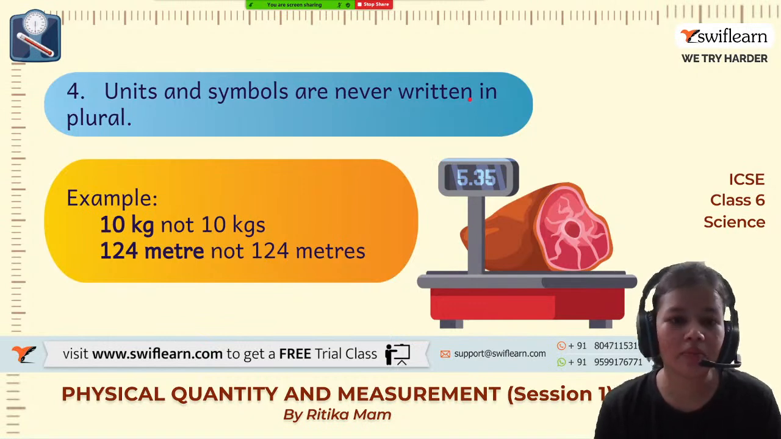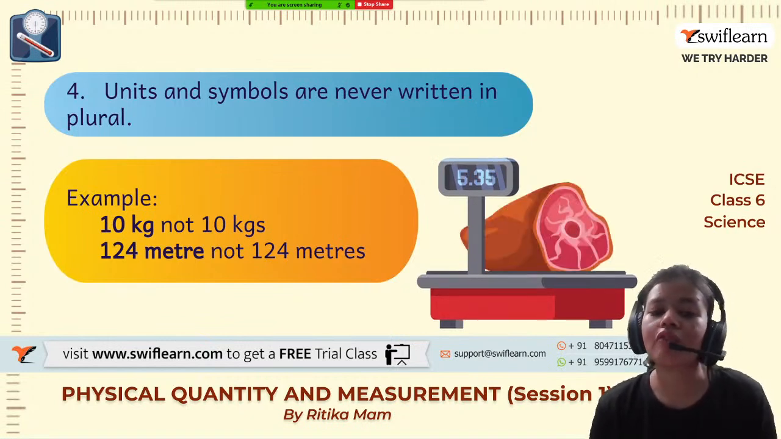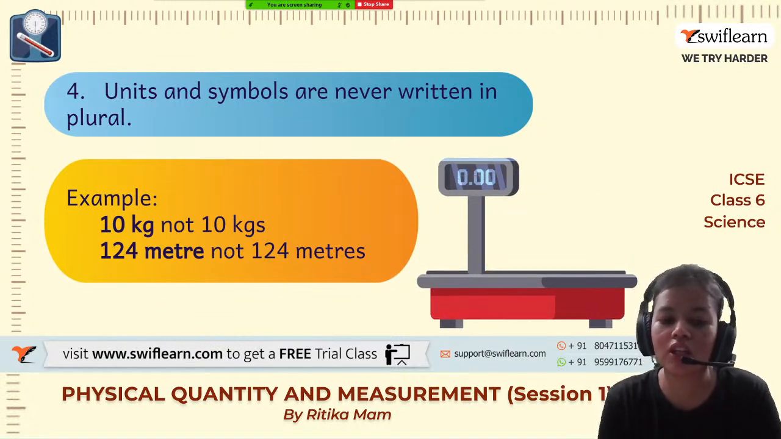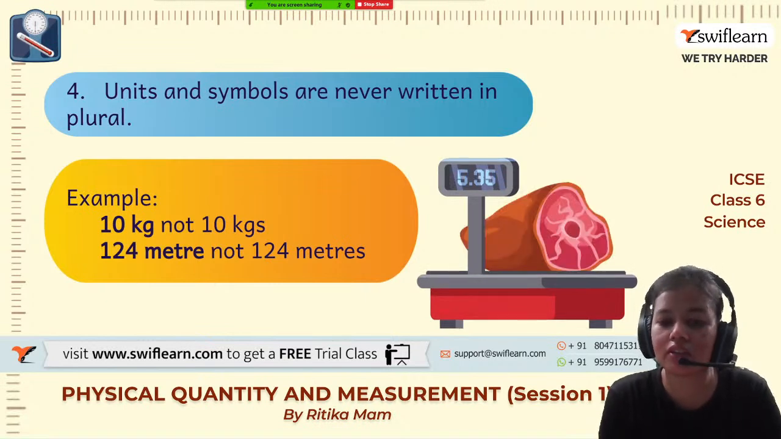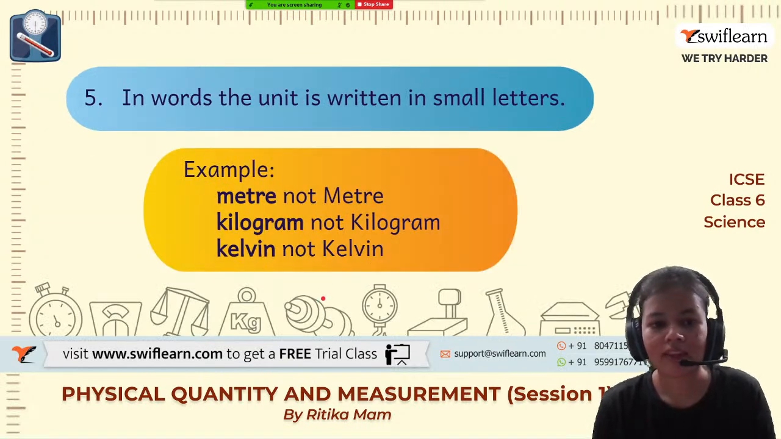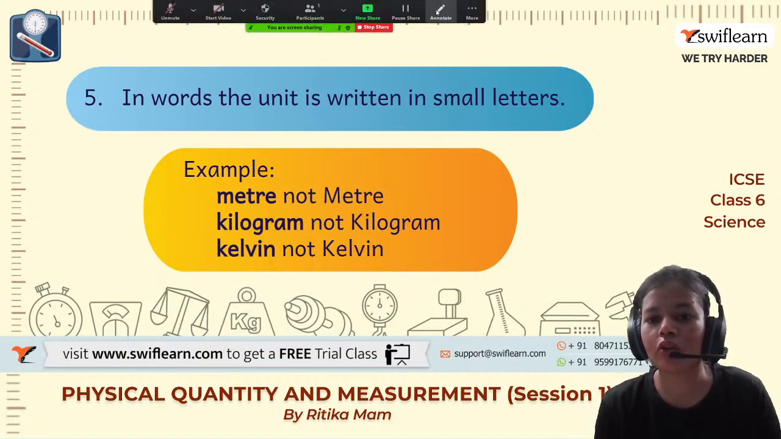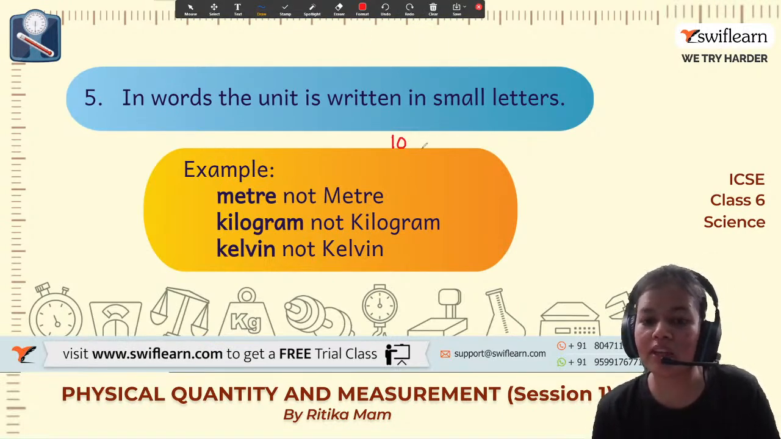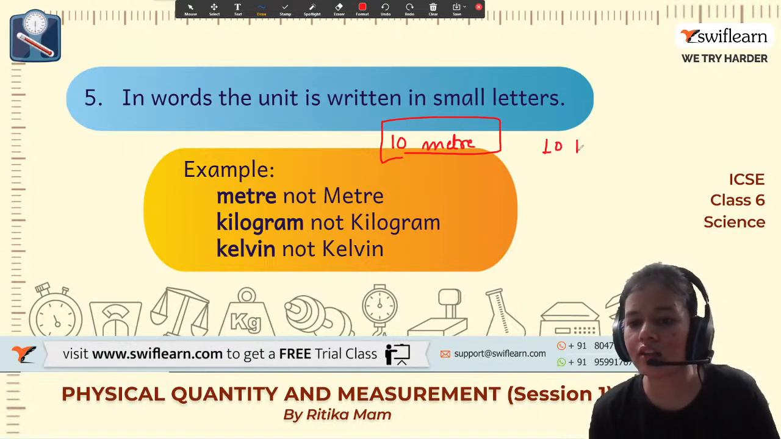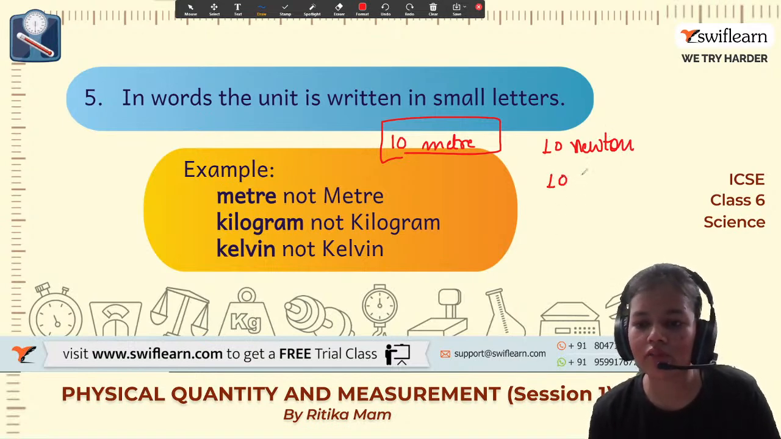Next, units and symbols are never written in plural. So whether it is 1 kilogram or 1000 kilogram, we will always write kg, not kgs, or meters or liters. We will always write them in the singular form. In words, the unit is written in small letters. So if I am writing 10 meter, I will just write it like this, no capital. It was the same with the scientist names also, like 10 newton. But if I am writing the symbol, it will be 10 N.